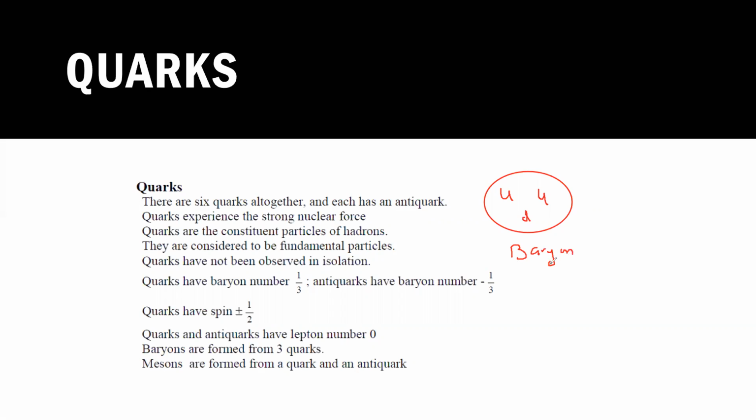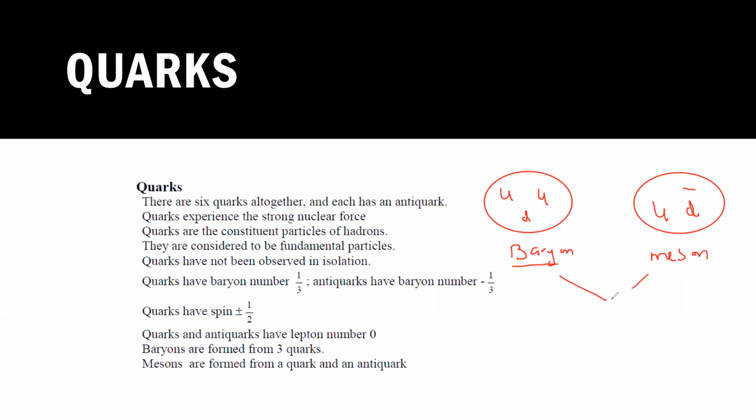If 3 quarks are together, we call it a baryon. But if there is a quark and an anti-quark, meaning 2 quarks where one is a quark and the other is an anti-quark, but not the same one, it can be any other anti, like up and anti-down. So what do we call that combination? We call that combination mesons.